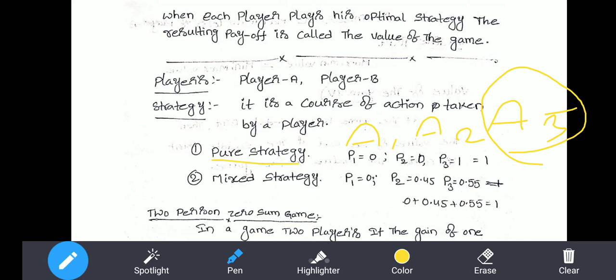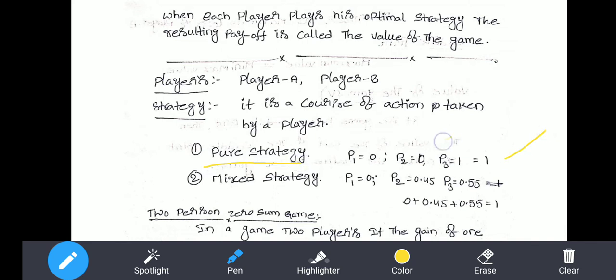So for the probabilities of the different strategies, the player is using only A3, which means the probability for the A3 strategy is equal to 1, and the remaining strategies are equal to 0. So the pure strategy probability value is equal to 1.